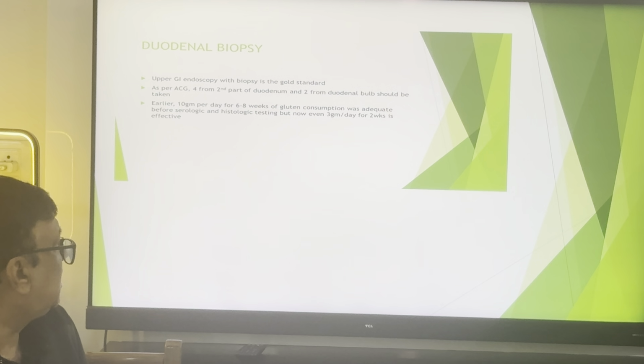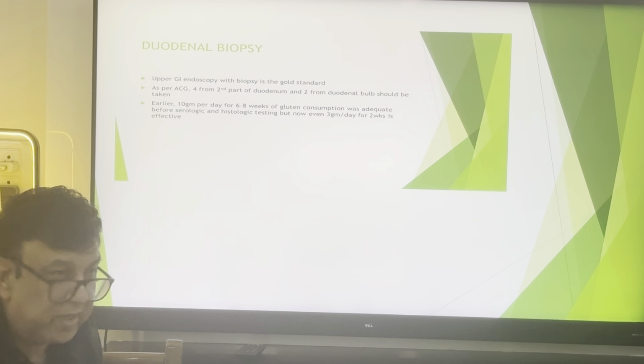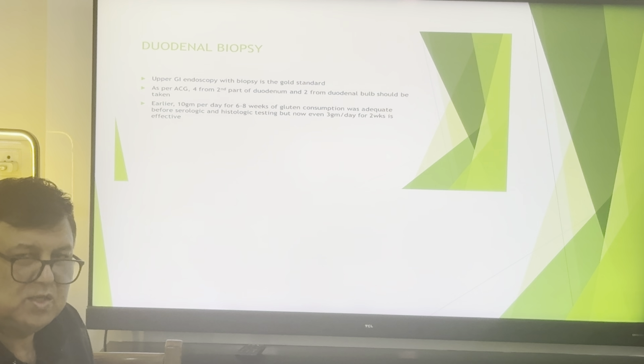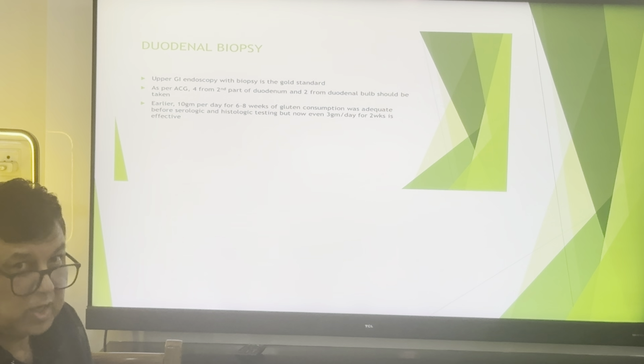As per the ACG, 4 biopsies from the second part of the duodenum, that is the descending part of the duodenum, and 2 from the duodenal bulb should be taken, but recently the guidelines have mentioned that instead of 2, 1 duodenal bulb biopsy is enough. So a total of 5 biopsy tissues are required for the pathologist to give you the diagnosis of villus atrophy and lymphocytic infiltration in the lamina propria.